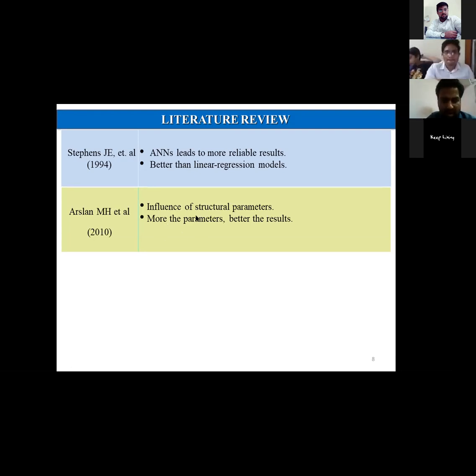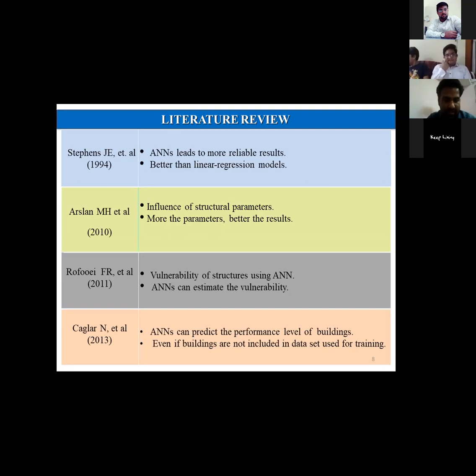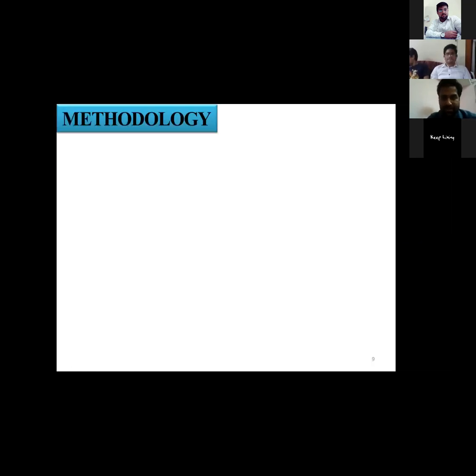So they concluded the influence of structural parameters, and they concluded that the more the parameters, the better the results. Next one is Ruffey et al. They studied the vulnerability of structures using artificial neural networks, and Kelger et al. studied that even if the buildings are not included in the data set for training, ANN can give much better results than the linear regression models.